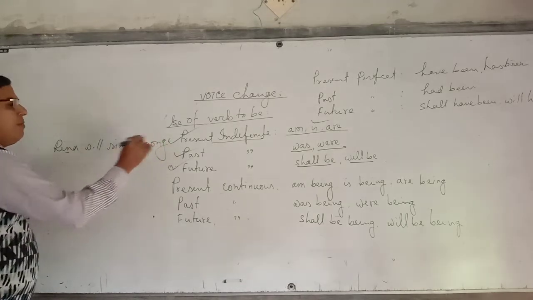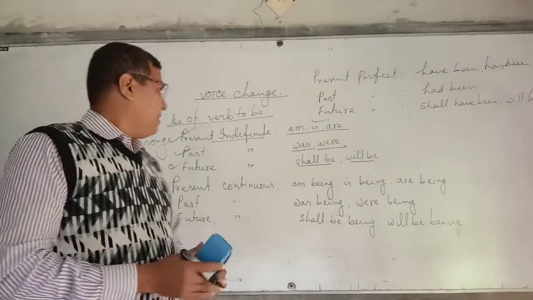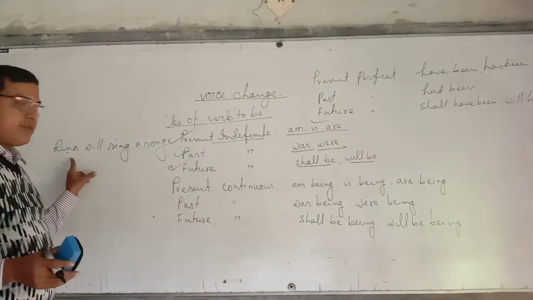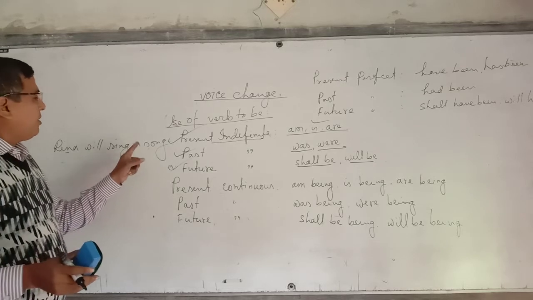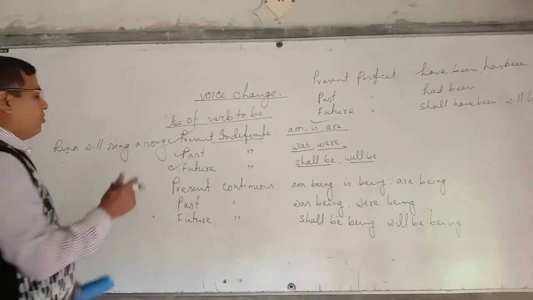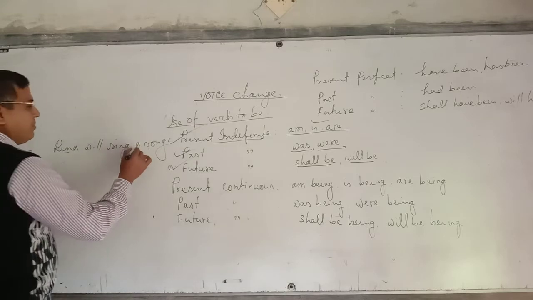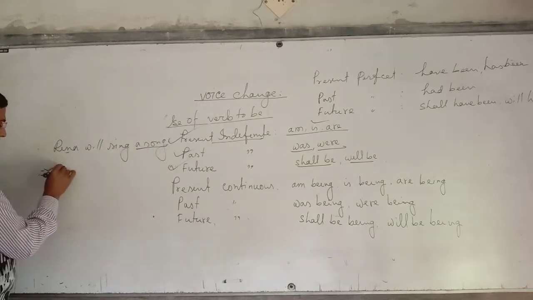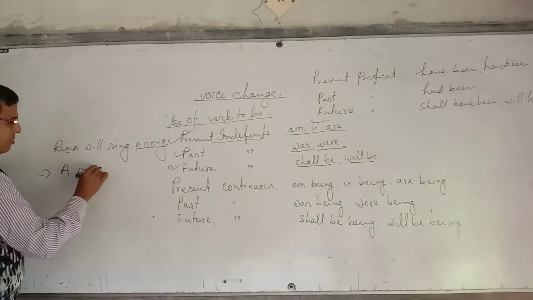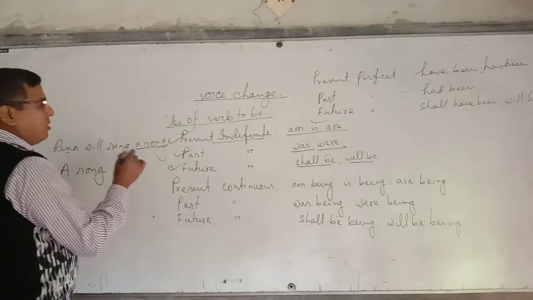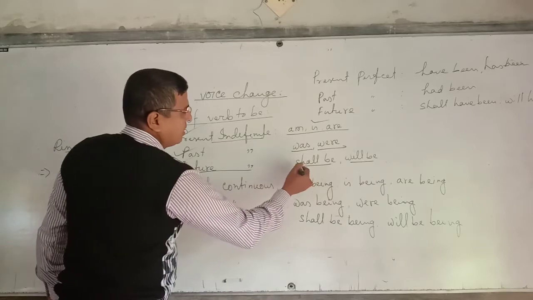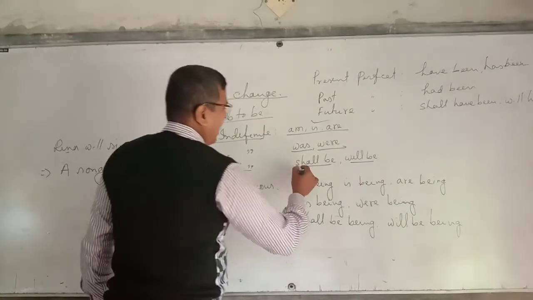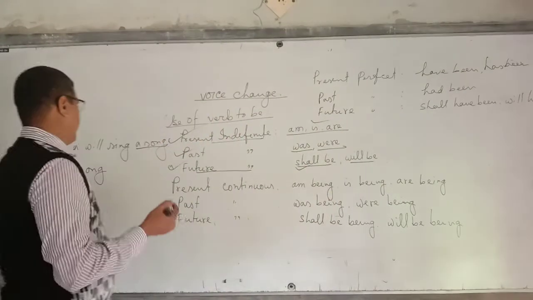It's an example of future indefinite tense because subject Rina will sing and object a song. We change it into passive voice. A song, and as it is future indefinite tense, we use verb to be as shall be or will be.